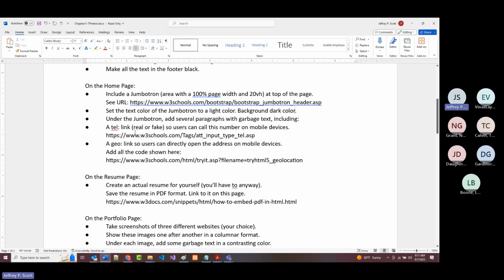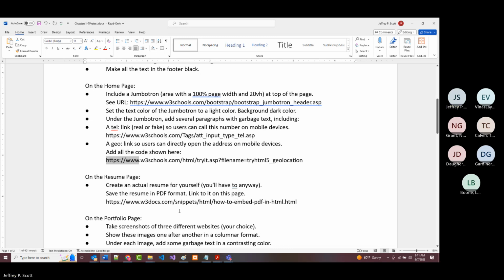All right. Under the Jumbotron, add a few paragraphs of garbage text. Make sure you put a tel link in there, and I gave you a URL you can use, and a geo link in there, and I gave you a URL you can use. I'm just asking you to try these things.